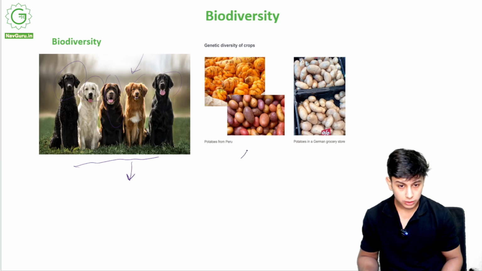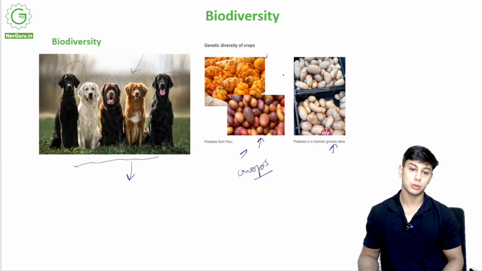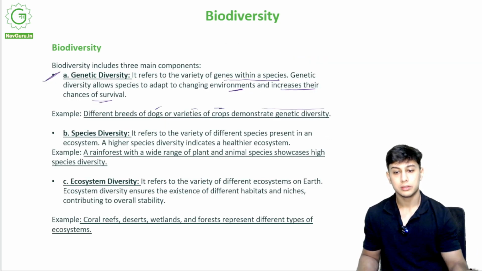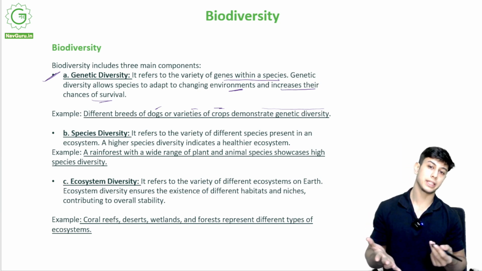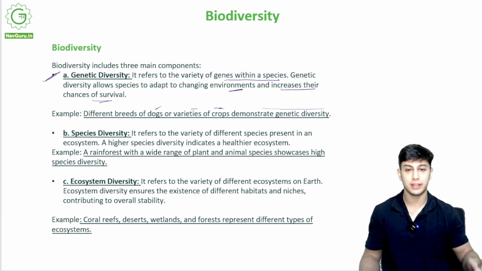Genetic diversity is also seen in crops. See, these potatoes are from Peru, these are from Germany, okay, these are from somewhere else. They all look very different, right? All of these potatoes look very different, but at the end of the day they are still potatoes. So this is genetic diversity. Okay, why do they develop genetic diversity? So that they are better able to adapt to changing environments.